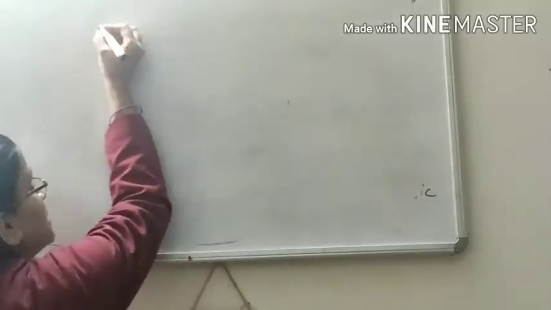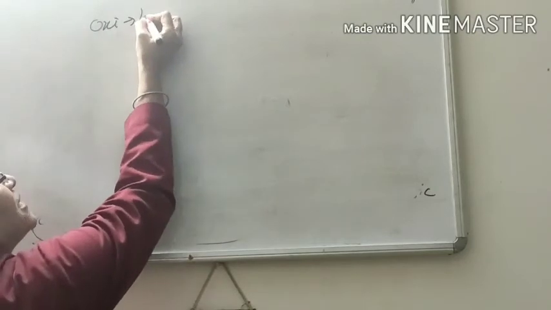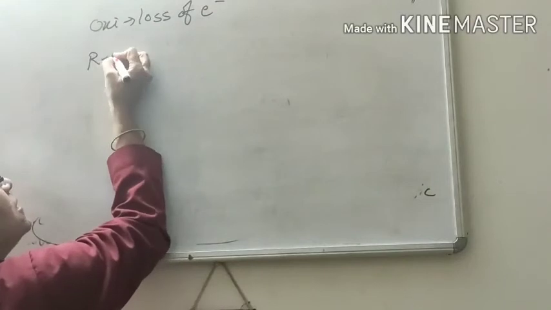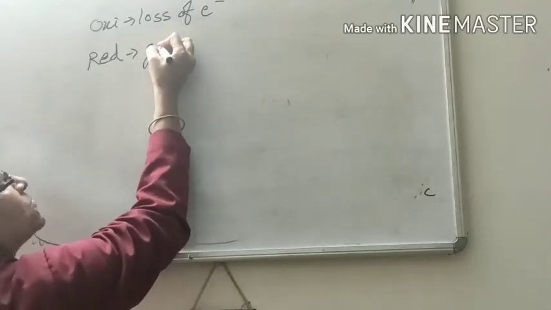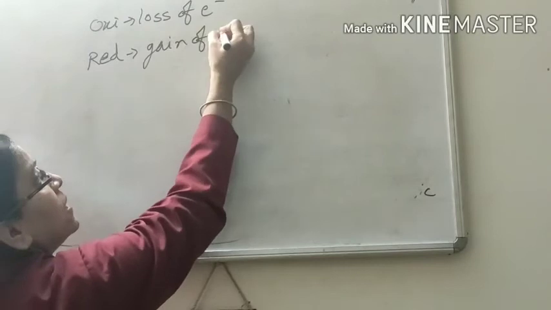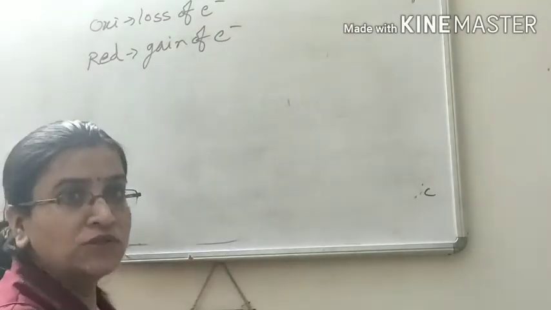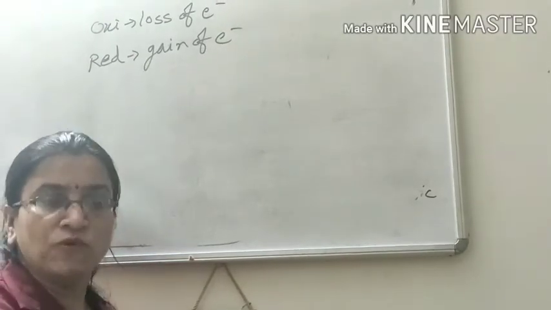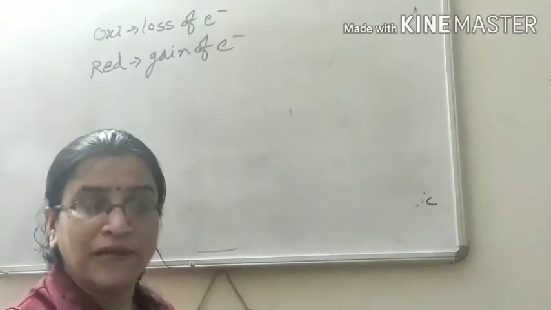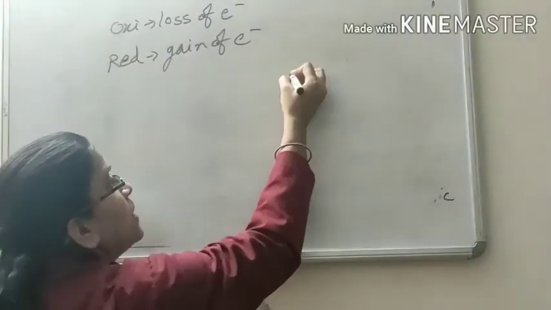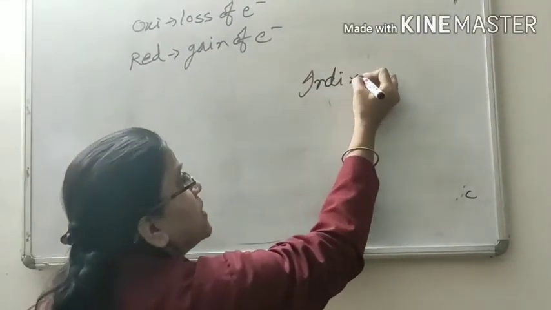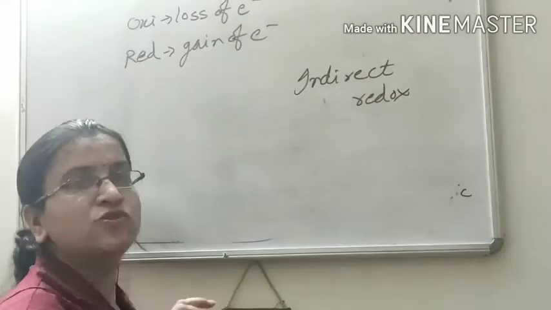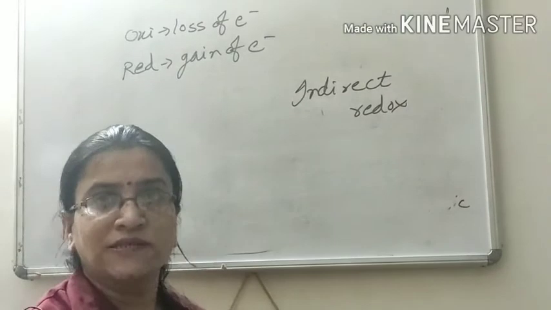Loss of electrons is called oxidation, and gain of electrons is called reduction. And those cells in which the oxidation process and reduction process take place separately are called indirect redox reactions. So this electrochemical cell is based on indirect redox reaction.